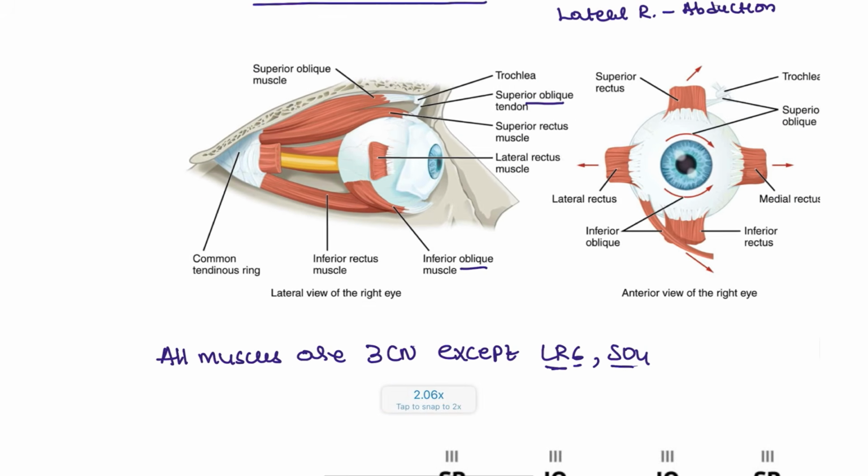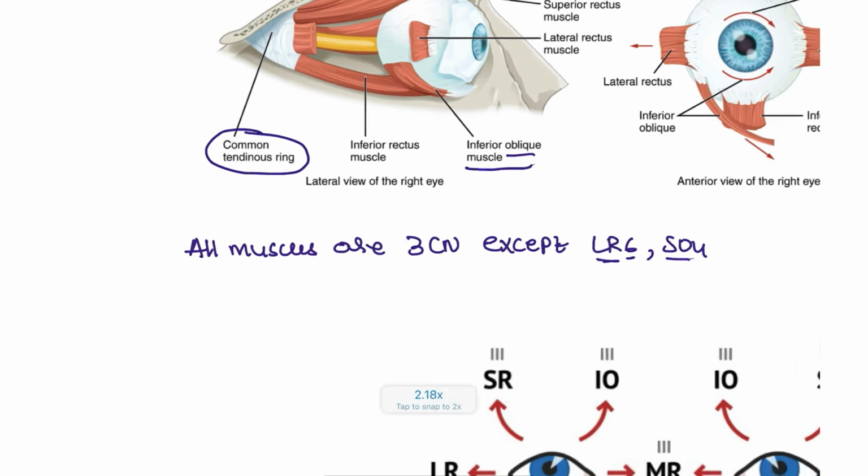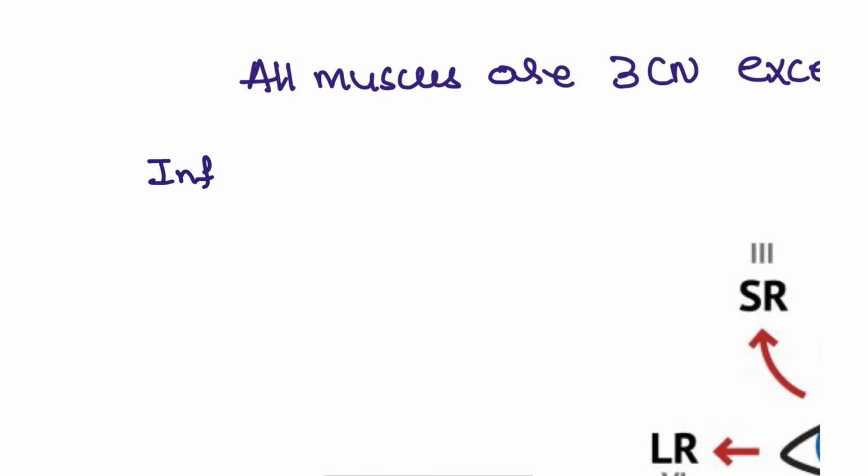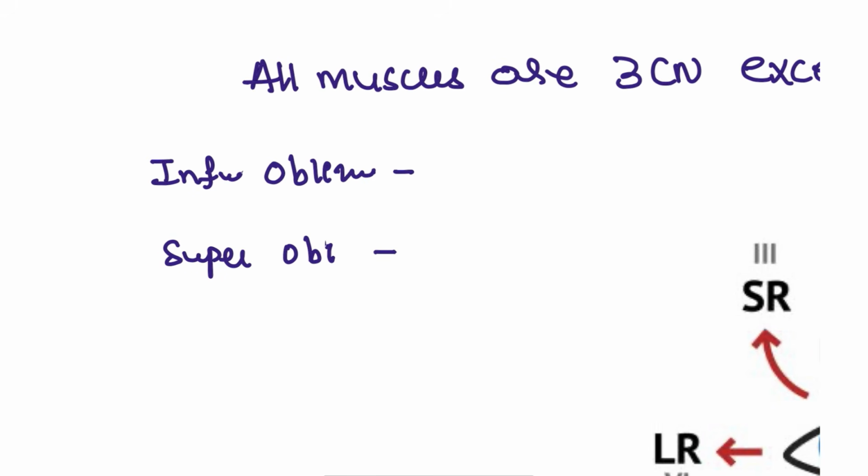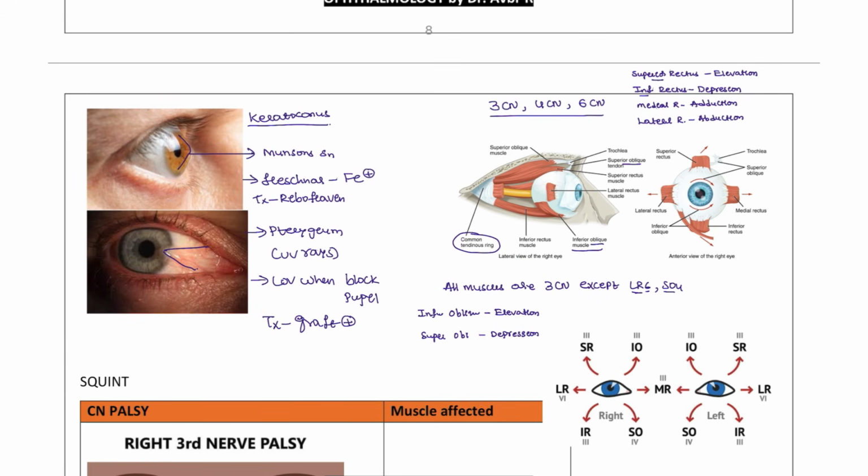Another important point is the common tendinous ring. This common tendinous ring holds all these muscles except the inferior oblique muscle. What are the actions of the inferior oblique and the superior oblique? They have opposite actions. The inferior oblique helps in elevation, and the superior oblique helps in depression. So these are the muscle actions and nerves that you have to remember.